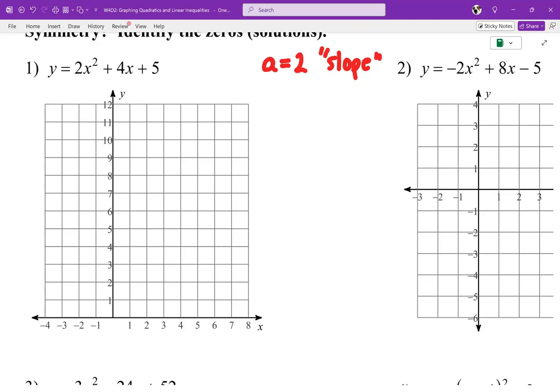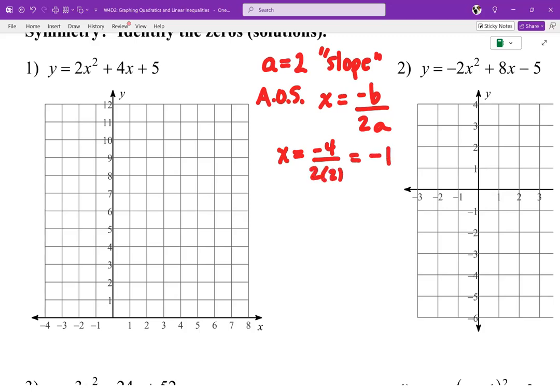Then we're going to find our axis of symmetry. So our axis of symmetry is x equal to negative b over 2a. I know that b is 4. I know that a is 2. So x is equal to negative 4 over 2 times 2. Well, that just equals negative 1 because 2 times 2 is 4. Negative 4 divided by 4 is negative 1. So remember, they asked us for our axis of symmetry. There it is. x equals negative 1. Okay? Then they want us to find a max or a min.